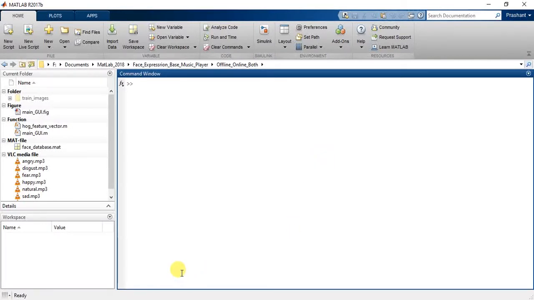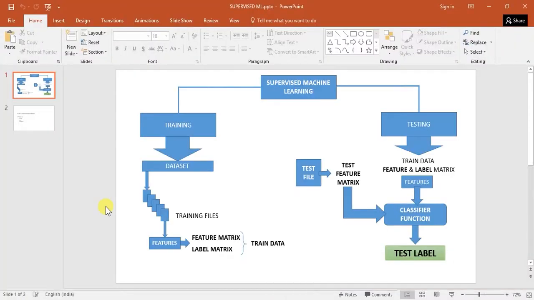Hi guys, today we'll be studying a face expression based music player. Before proceeding, this face expression based music player is an example of supervised machine learning. Basically, what is supervised machine learning?